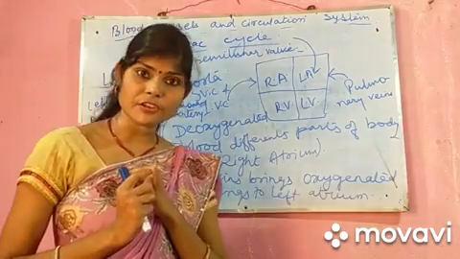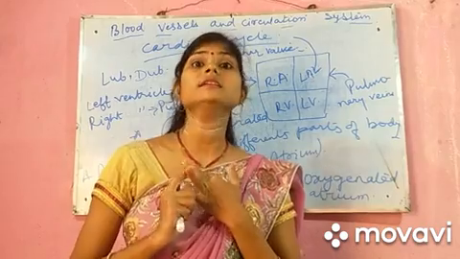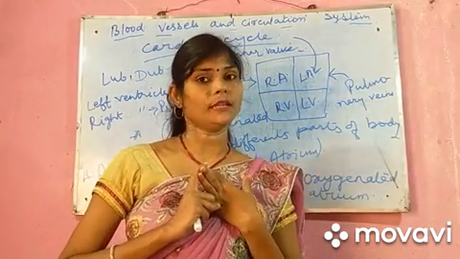Here we got three blood vessels: arteries, veins and capillaries. Today we discussed the blood vessels, double circulation, and cardiac cycle. For today this much only.